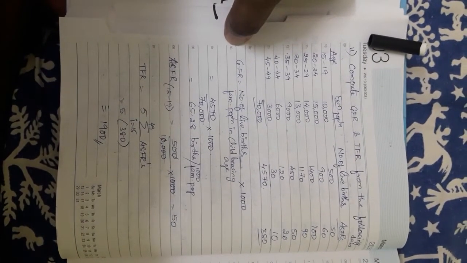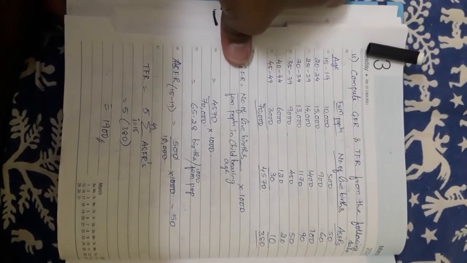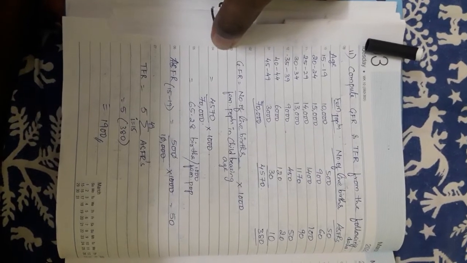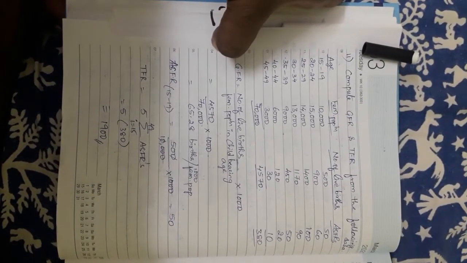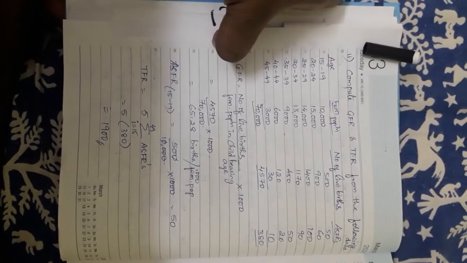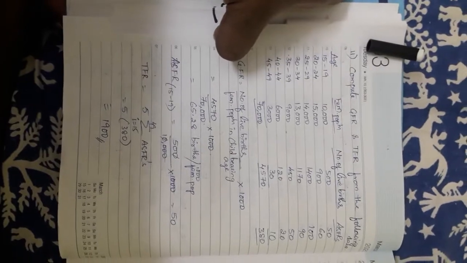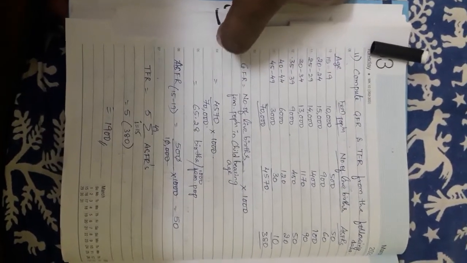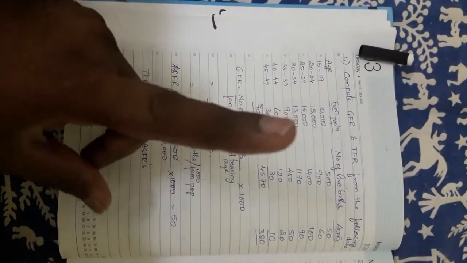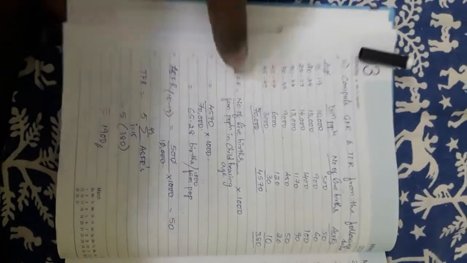Clear? Now ASFRs, as I mentioned earlier, whenever you calculate ASFR, the initial age group has to be shown at the bottom by using the formula. Pardon me, here I have not written the formula because in the previous problem I have written it, please verify that. The ASFR formula has to be written because the formula carries 1 mark. Remember students, every time you write the formula it carries 1 mark in the exam.